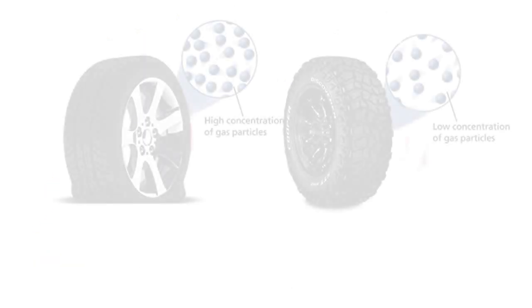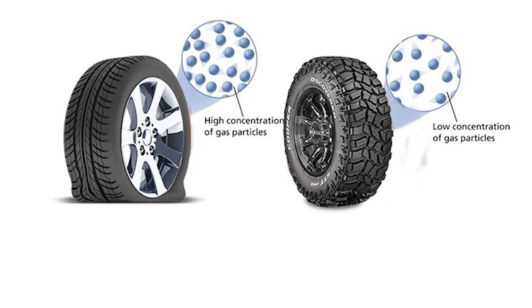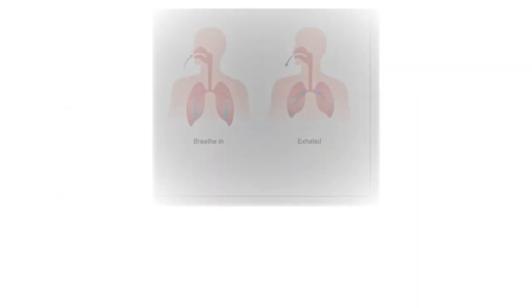Another example is that a flat tire takes up less space than an inflated tire because it contains less air. Another example, lungs expand as they fill with air. Exhaling decreases the volume of the lungs. For better understanding of Avogadro's law, here are some sample problems for you to comprehend.